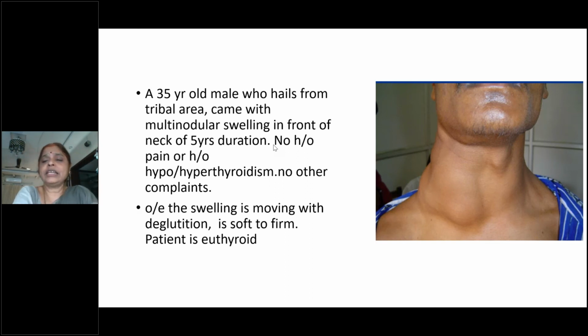So now with this, you have to confirm your inspectory findings of size, shape, borders, extent, whether it is on the opposite side, whether the opposite lobe is palpable or not. Then after all this, what is the size of the nodule? What is the consistency of the nodules? Whether they're firm, hard, soft, right? If the nodule is soft, what is your inference? If the nodule is hard, what is your inference?